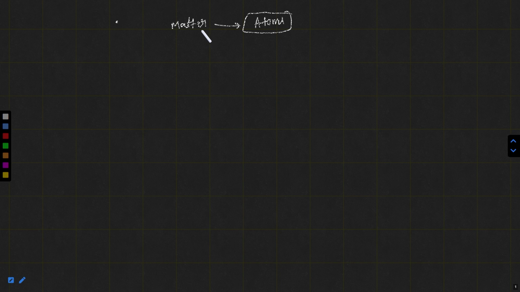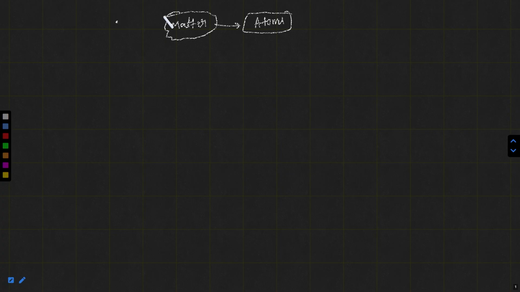Not only John Dalton, some other scientists, or chemists, or Maharshis, like Maharshi Kanad, Democritus, Leucippus, Pakuda Katyayana, were also saying the same thing. If you are dividing matter, you will get the smallest thing, that is known as atom.